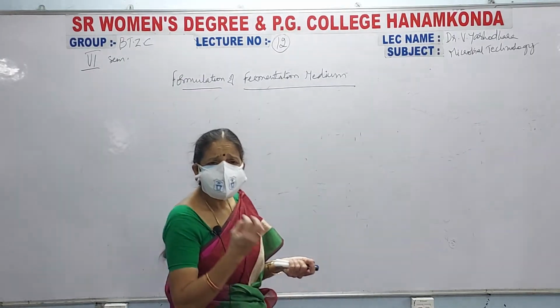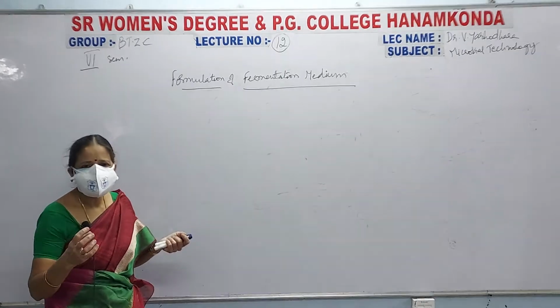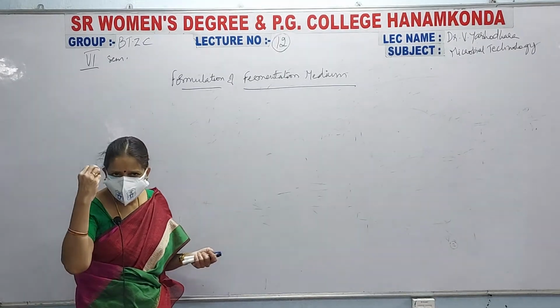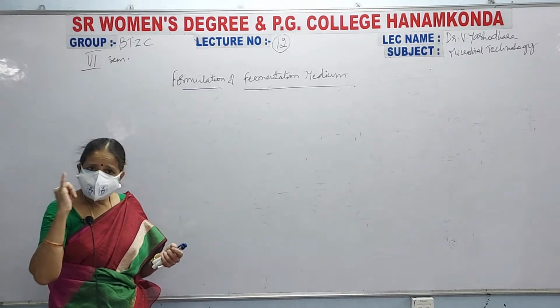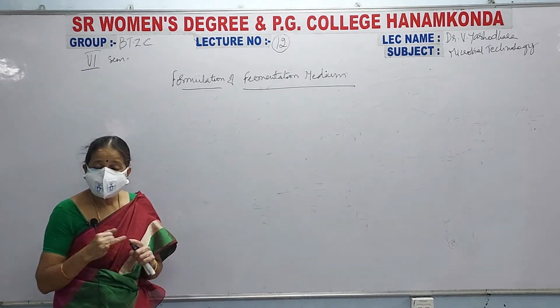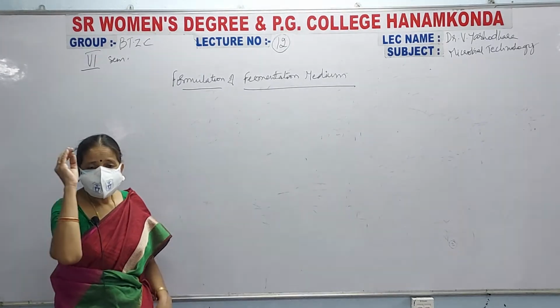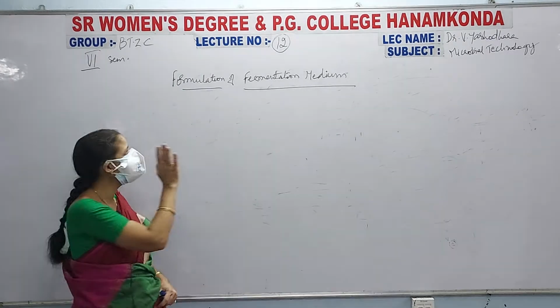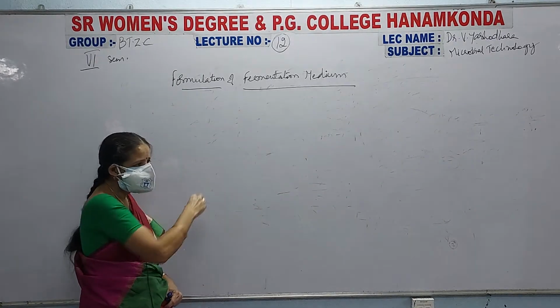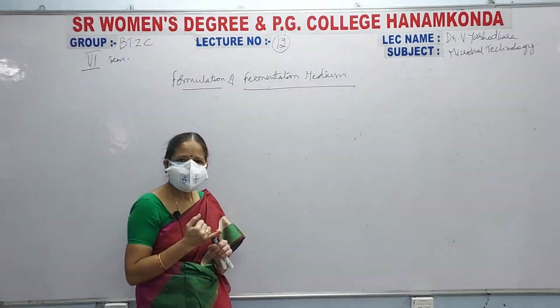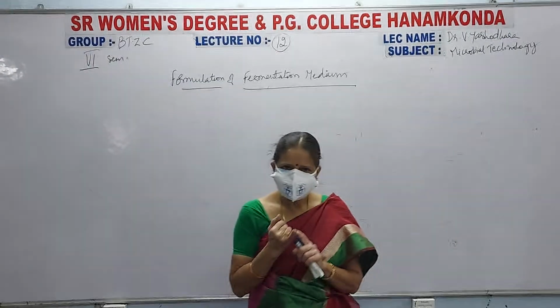So each and every microorganism has its own special type of nutrient requirement. Those nutrients are added. Not only that, they require these nutrients in specific concentrations, so their concentrations are also added in the medium. That means a proper nutritive medium should be prepared for the growth of microorganisms, first thing.